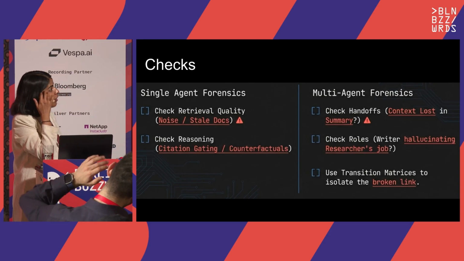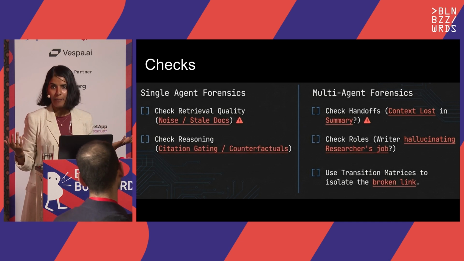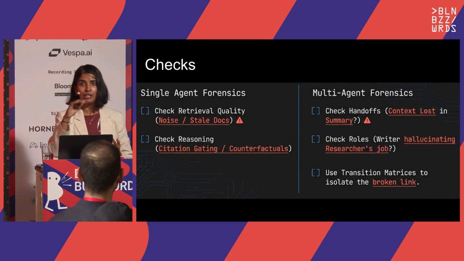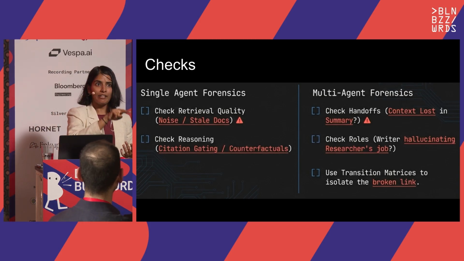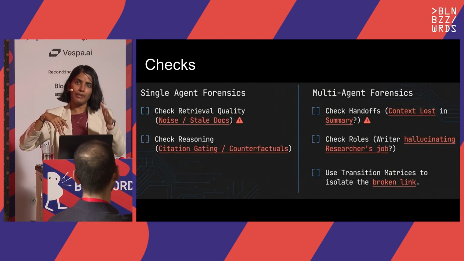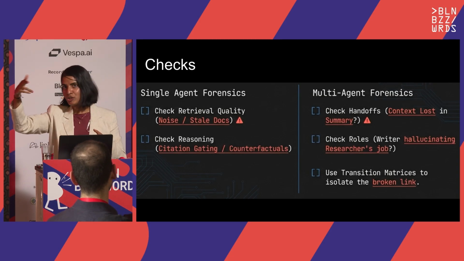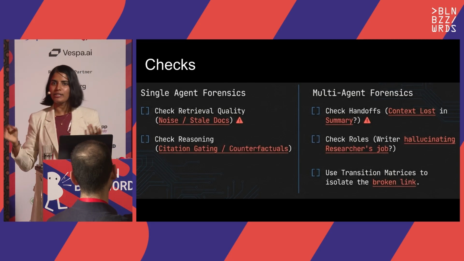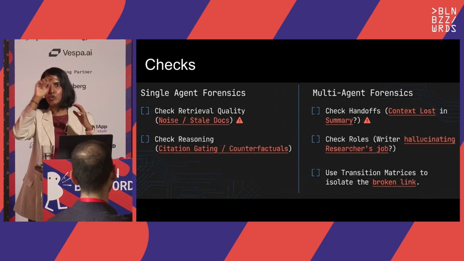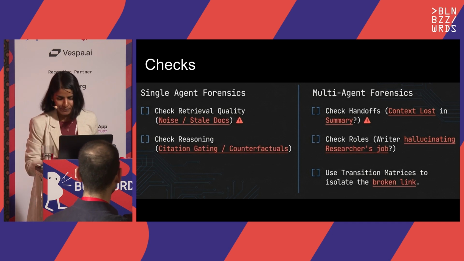And you can use transition matrices to figure out between which tool calls failures are happening. What I mean by that is, if you know about heat maps, at least the data science people would know about it. You would put the from state, from which tool call to which tool call there were failures. The column would be the previous tool names, and the first row would be the next tool names. And then it'll plot those and show from which transition the most failures happen. Because think about it, there are so many things happening in a multi-agent system, right? Every sub-agent is calling multiple tools.